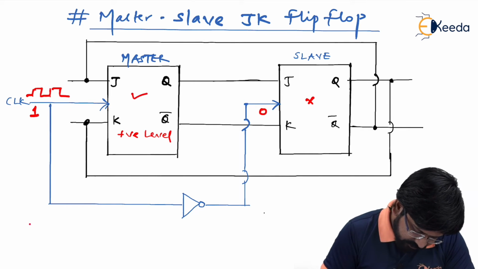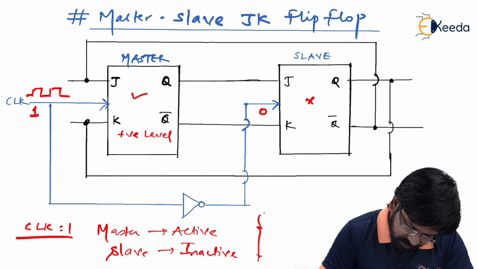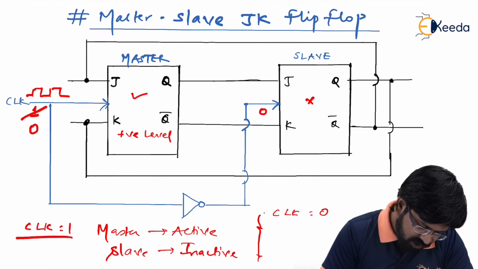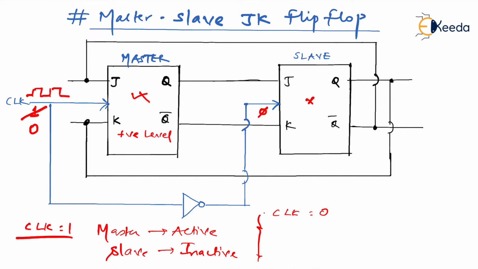So let me just write it. When clock is equal to 1, what we see? Master is active and slave is inactive. At the same time, the reverse will happen when clock equal to 0. Whenever this clock changes to 0, the master will be disabled, and at the same time, because of the NOT gate, this 0 will change to 1 and the slave will be active. So when clock equal to 0, what we notice? Master is inactive and slave is active.